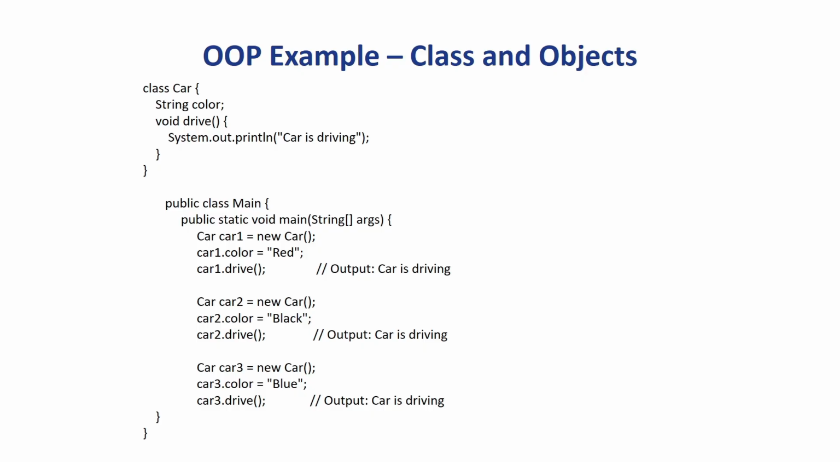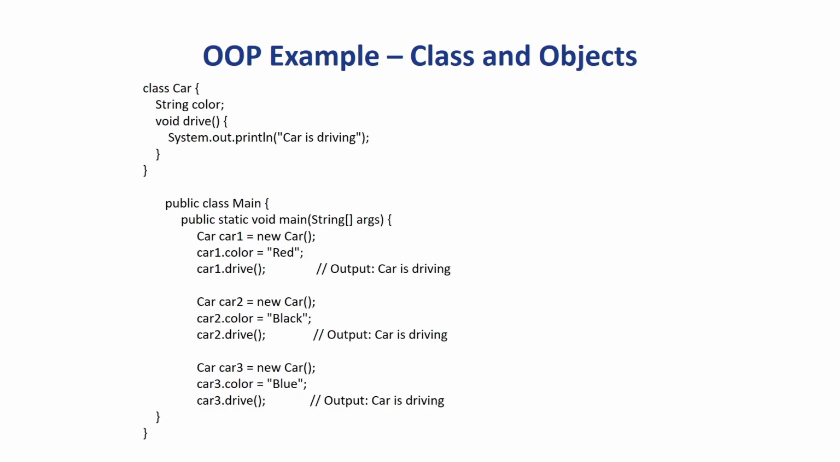With the help of the new keyword, we are creating an object of the class. After creating the object, we are setting the value of the variable, like c1.color = "red". In this case we are setting the color of the car as red, and then we are calling the drive method. So the output will be Car is driving. Similarly we are creating new instances car2 and car3 and setting values. For car2 we set the color as black and call the drive method. For car3 we set the color as blue and call the drive method. So all of these instances will output Car is driving.